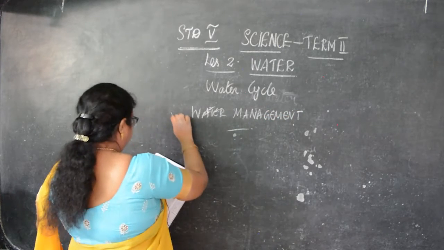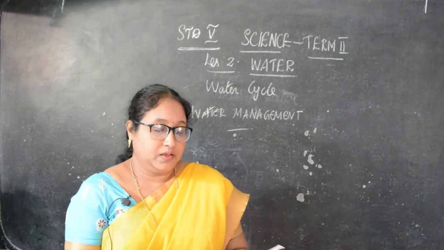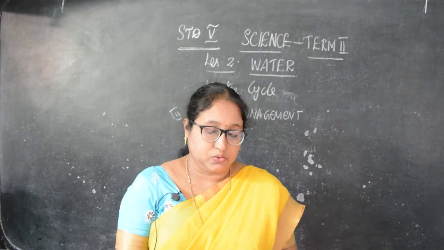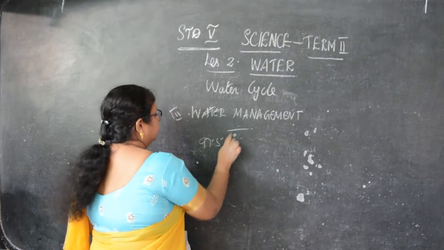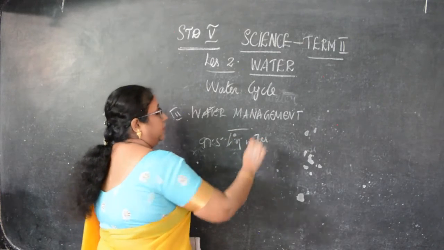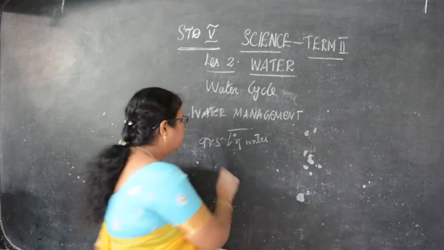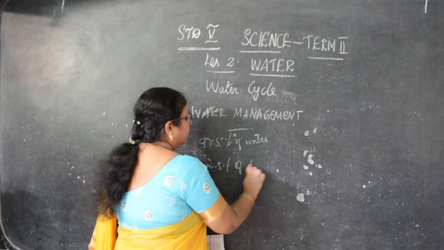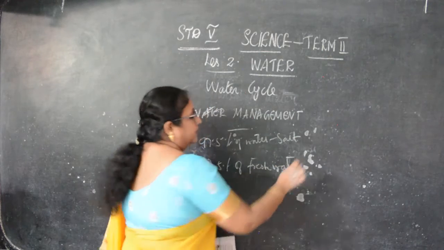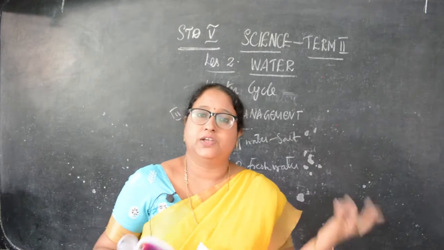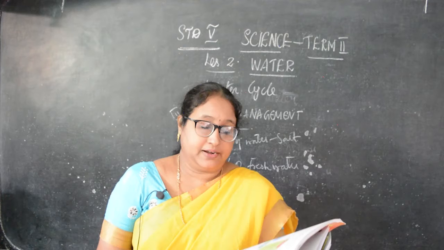So next is Roman number 3, water management. About 97.5% of the total water available on earth is too salty to be used for drinking and irrigation. It's not suitable for drinking or irrigation because it's too salty, right? The rest, 2.5% of water, is fresh water. This is salt water, and this is fresh water that is used for drinking and irrigation.